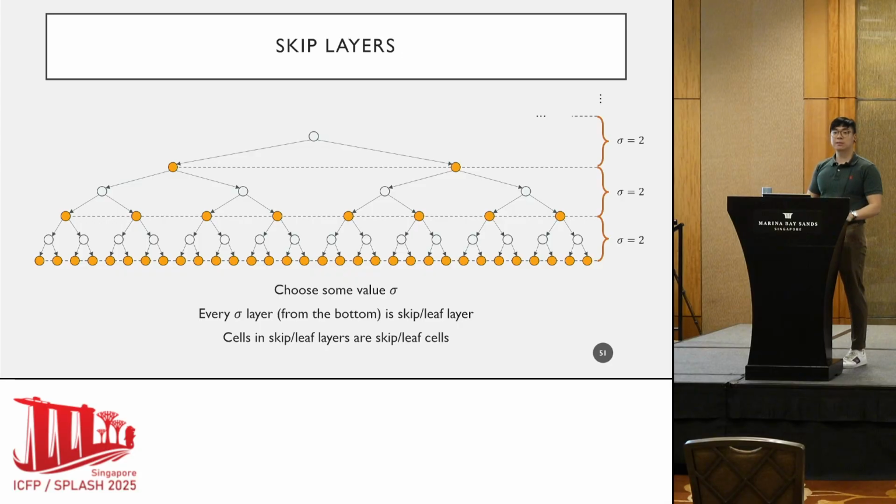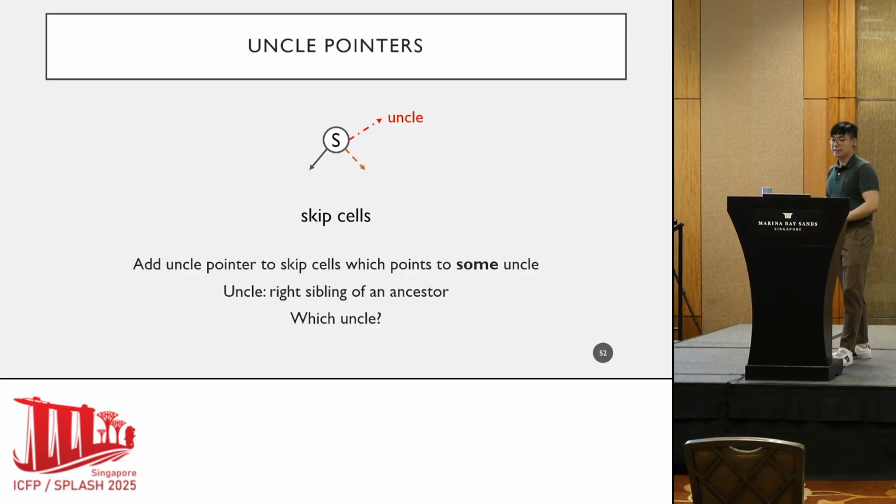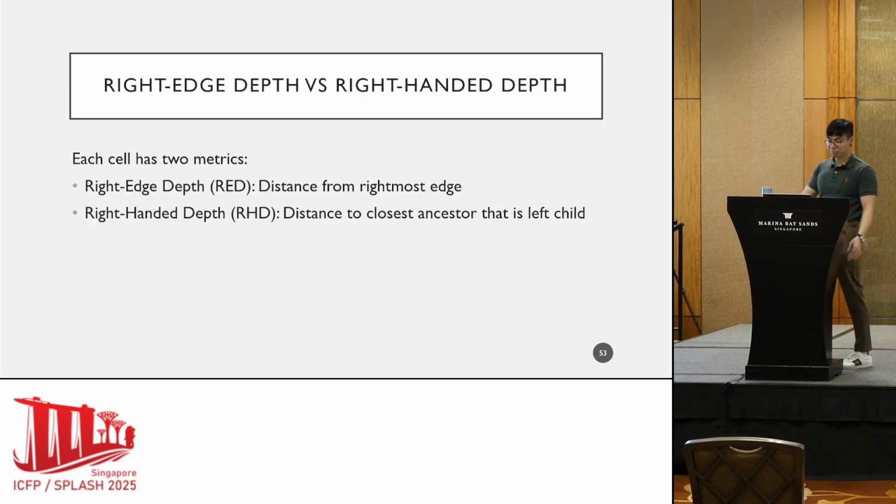In these skip layers, we have skip cells. And the idea is that we are adding additional pointers to every cell in the skip layer, and these are what we call uncle pointers. In a skip cell, the uncle pointer points to a right sibling of either itself or some ancestor. The question is, which uncle does each skip cell point to?